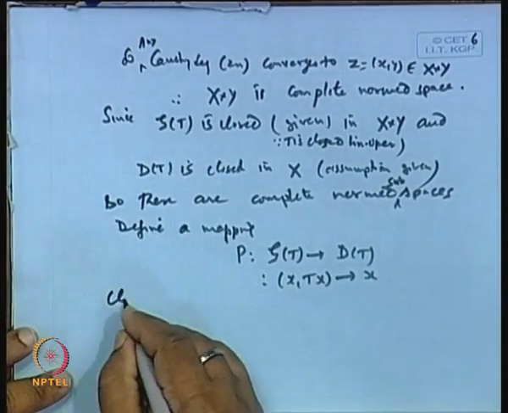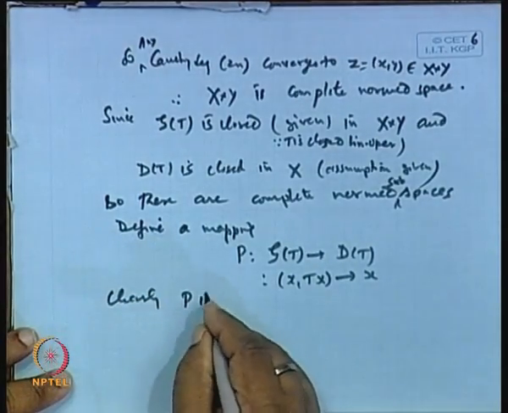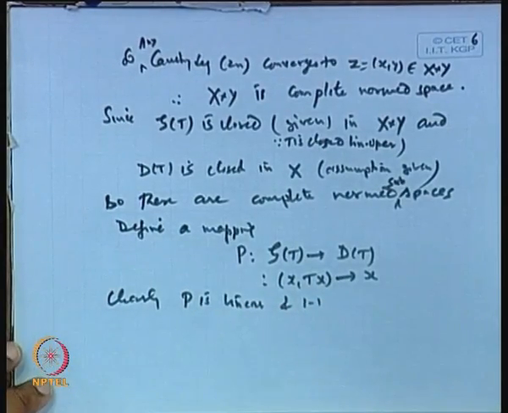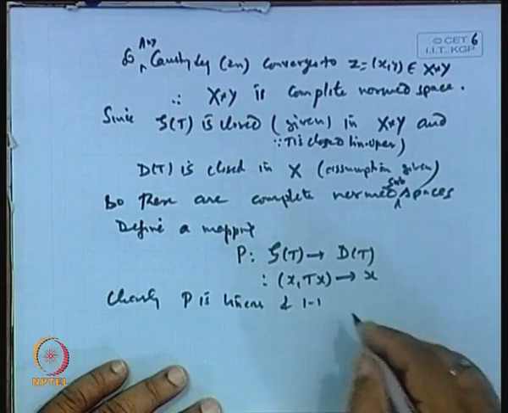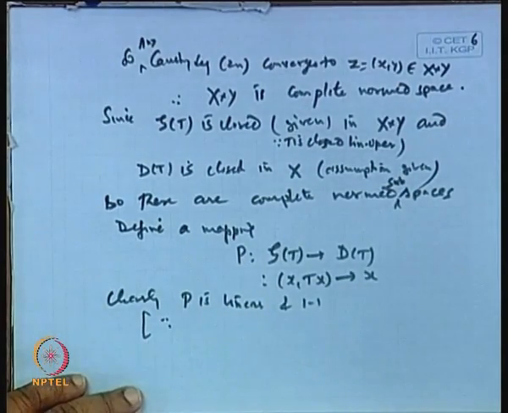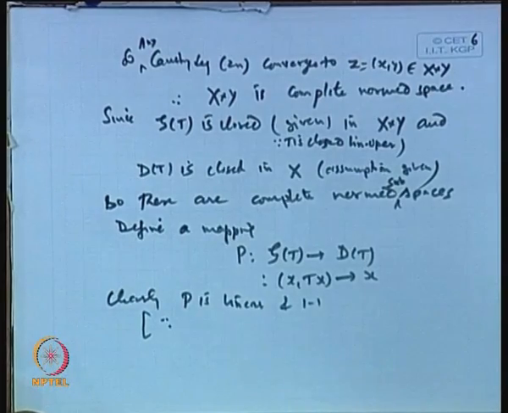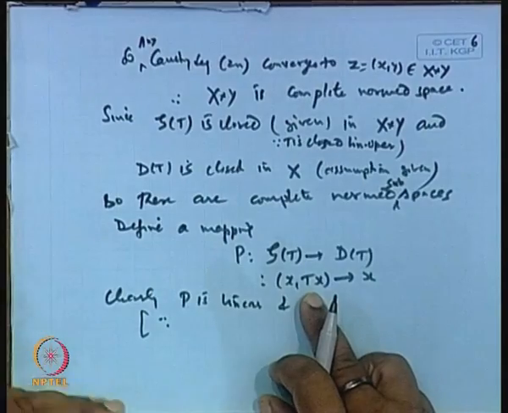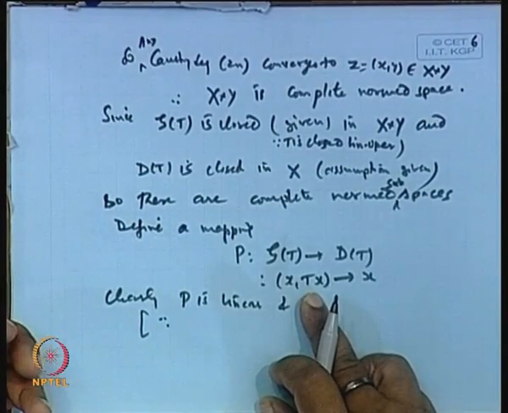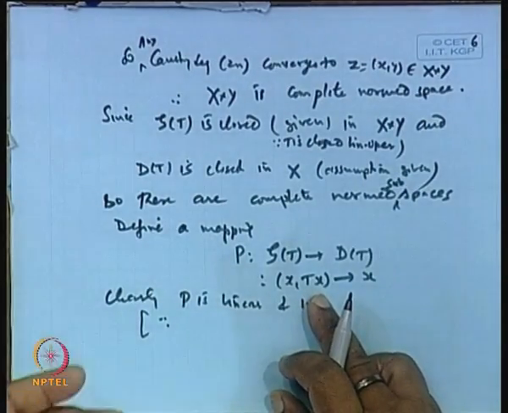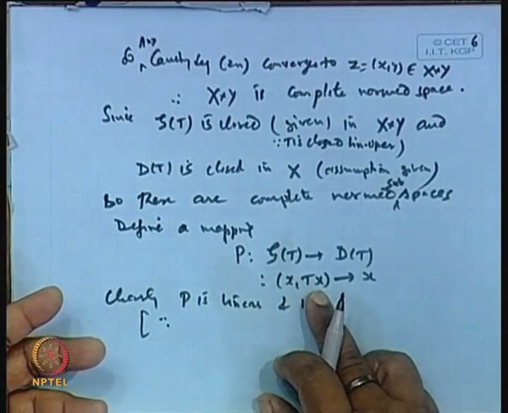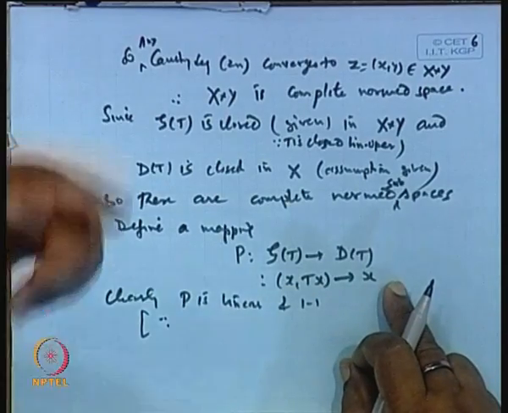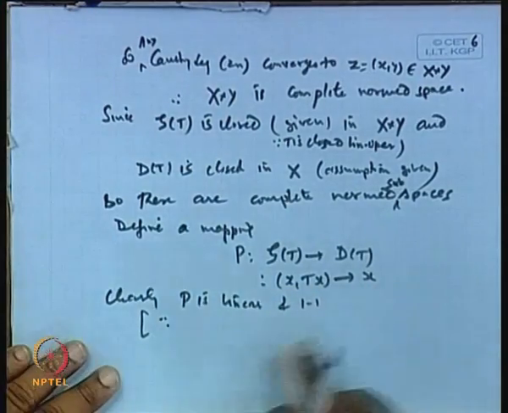Now, clearly P is linear and 1-1. Why is it linear? Because the graph consists of ordered pairs (x, y) where y is equal to Tx. So, (x, Tx) is a point, and its image is coming to be a point in D(T), namely x. Okay.